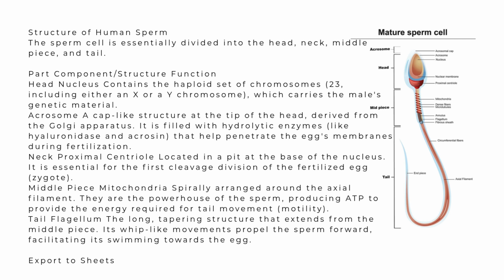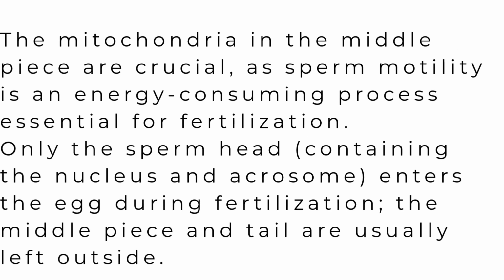It is a very short region having two centrioles, that is the proximal centriole and the distal centriole. The next one is the middle piece. It has an axial filament surrounded by 10 to 14 spiral turns of mitochondria, that is the Nebenkern. It produces energy necessary for the movement of the sperm.